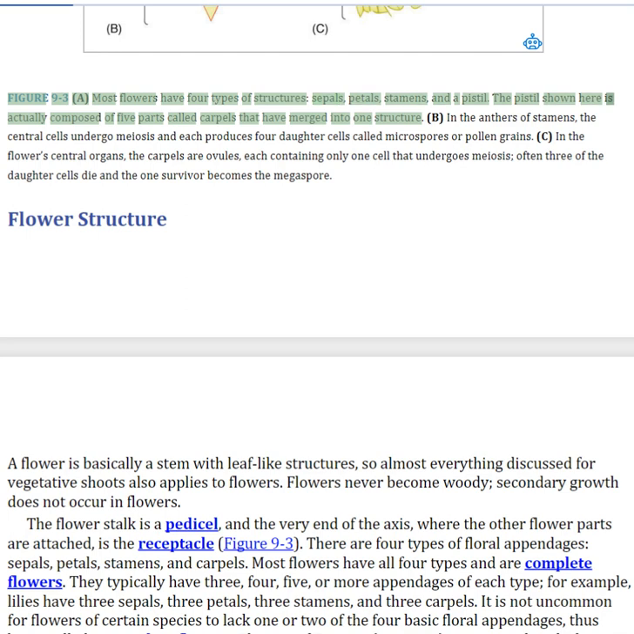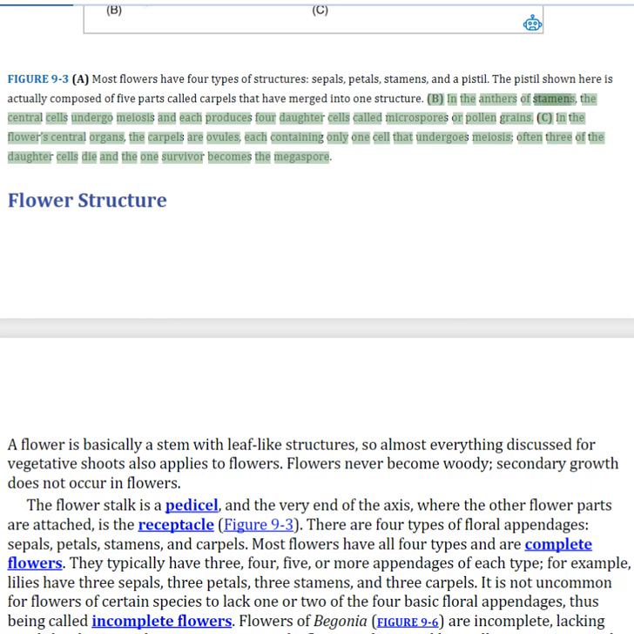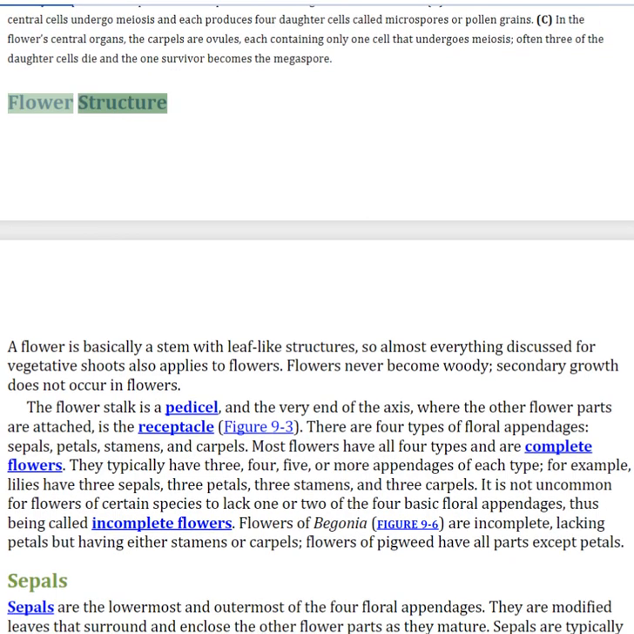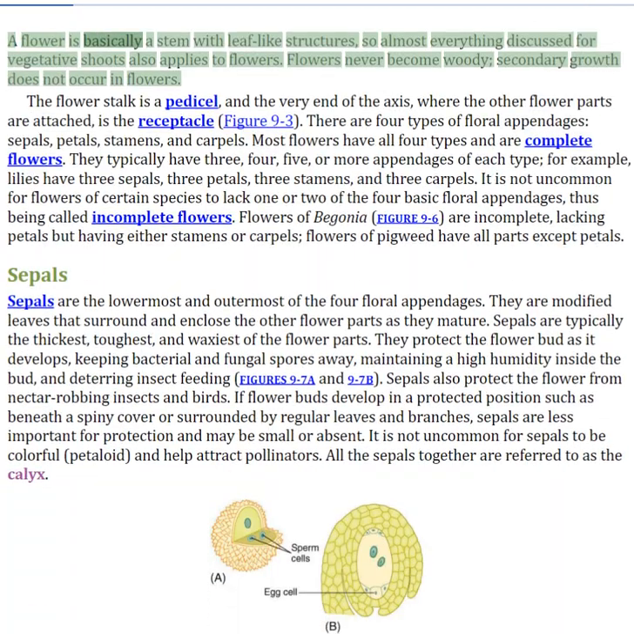The pistil shown here is actually composed of 5 parts called carpels that have merged into one structure. In the anthers of stamens, the central cells undergo meiosis and each produces 4 daughter cells called microspores or pollen grains in the flower's central organs. The carpels contain ovules, each containing only one cell that undergoes meiosis. Often 3 of the daughter cells die and the one survivor becomes the megaspore. Flower structure. A flower is basically a stem with leaf-like structures, so almost everything discussed for vegetative shoots also applies